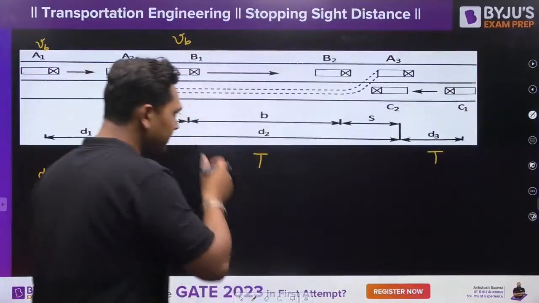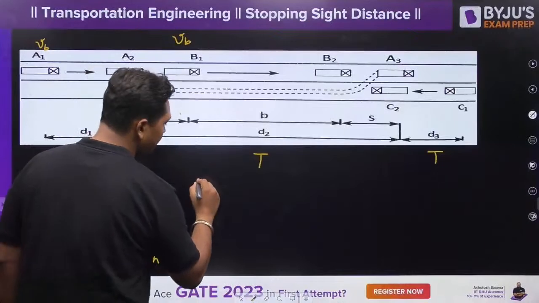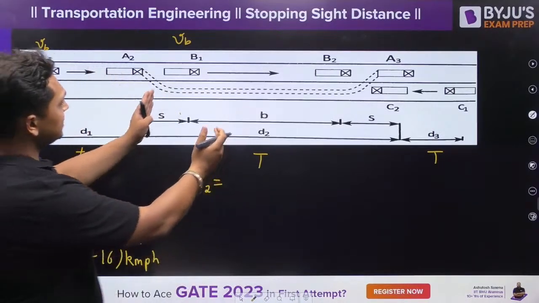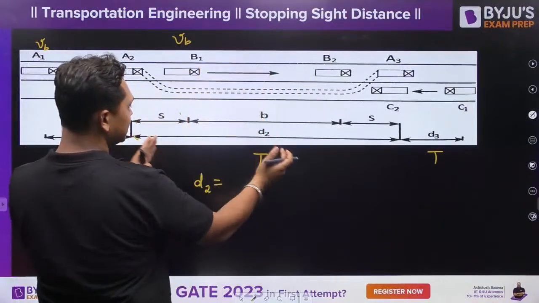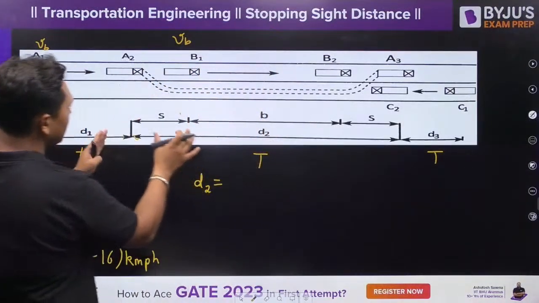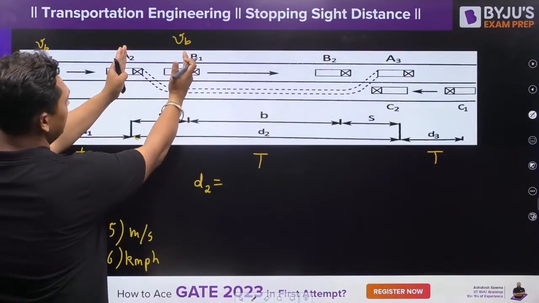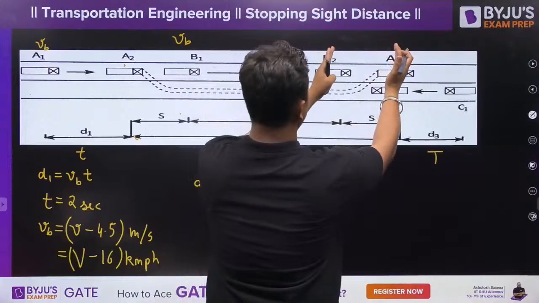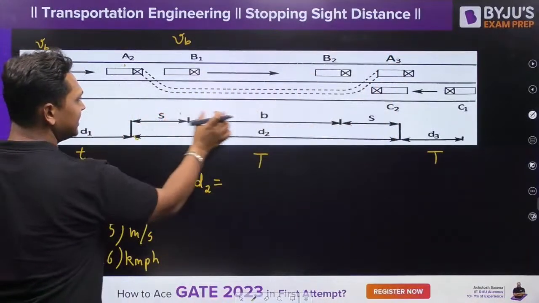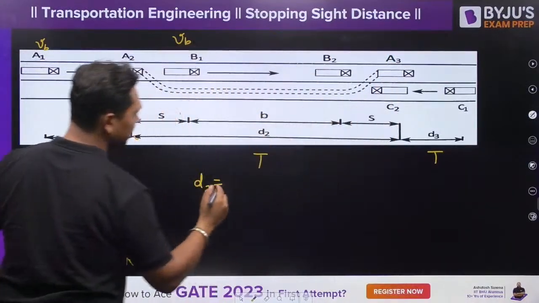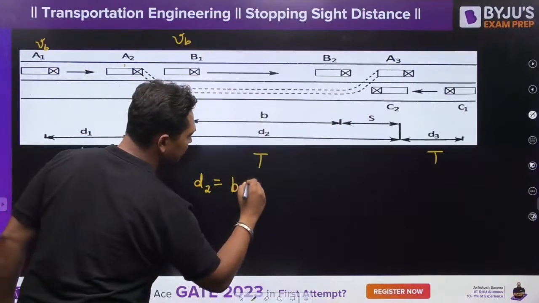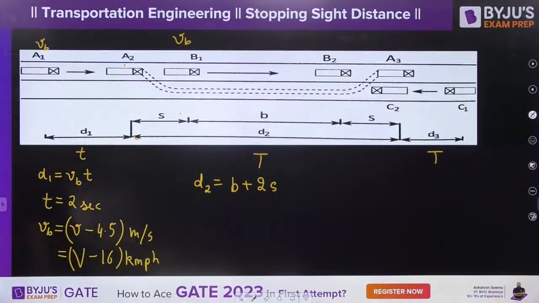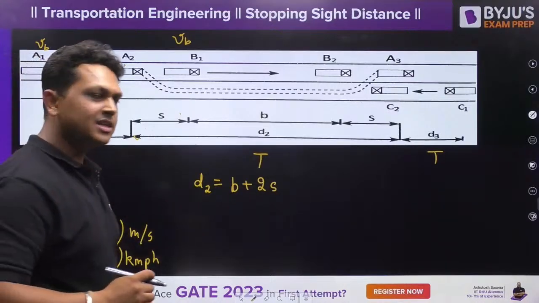Okay. Then D2 will be equal to, from here, so this is in this capital T time. You have traveled this S amount, then this B amount, and then this S amount. So I will tell you what is this S, what is this B, and what is this S. So can I say B plus 2S amount? B plus 2S amount, right? I will explain one by one each and every point.